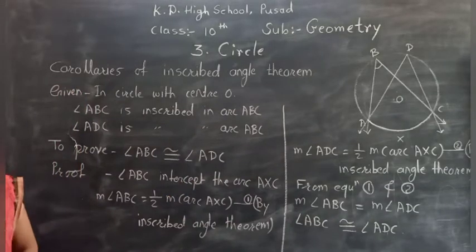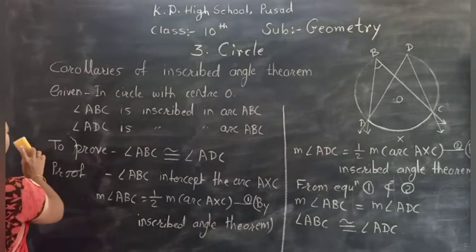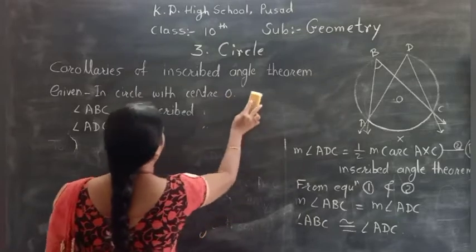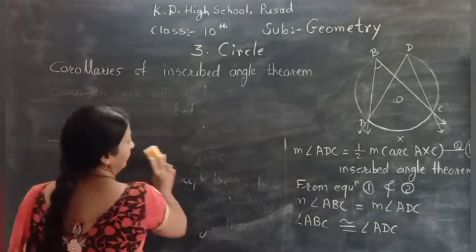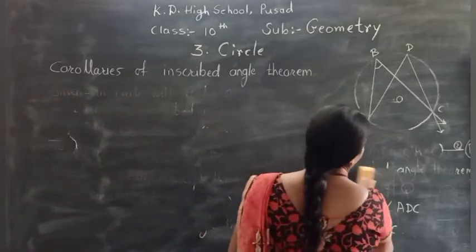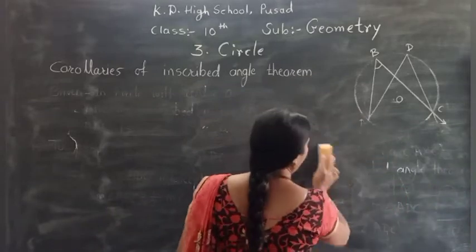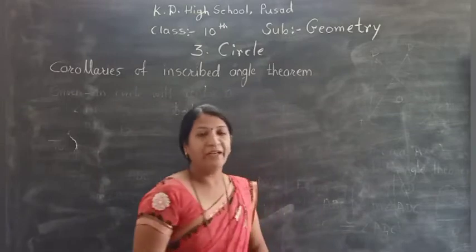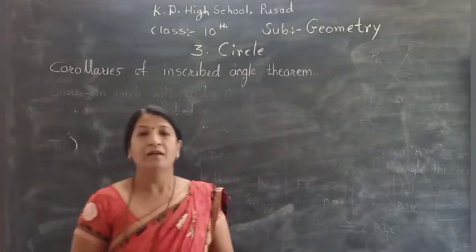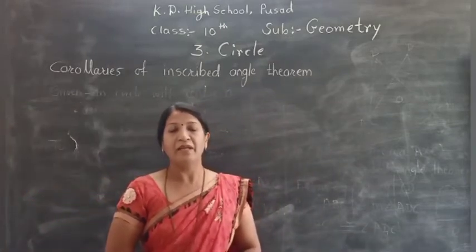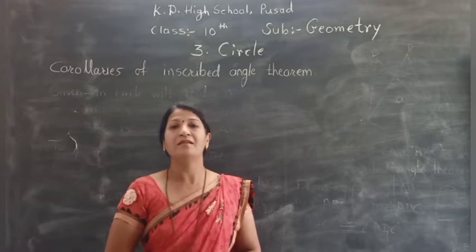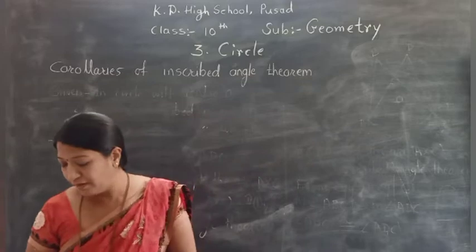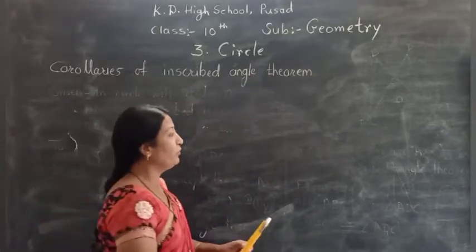Now second, first of all we clean this part. Second corollary: an angle inscribed in a semicircle is a right angle. That we have to prove here. Again, very simple statement to prove.